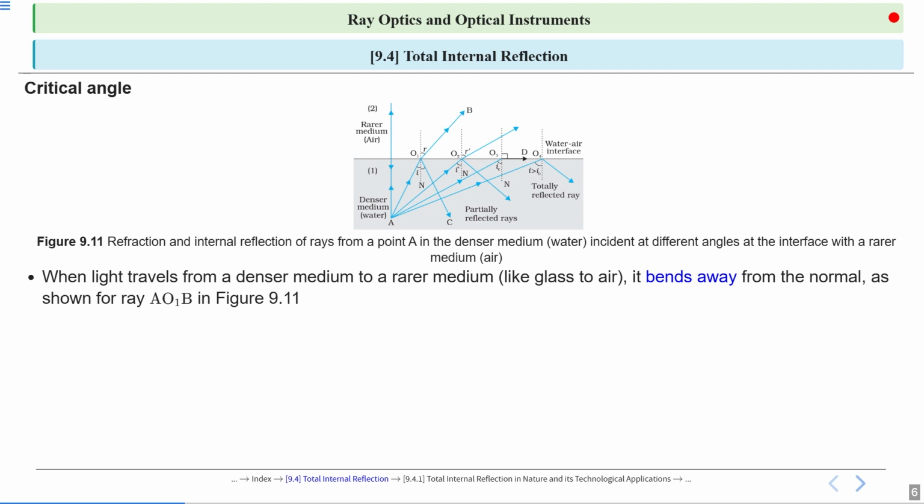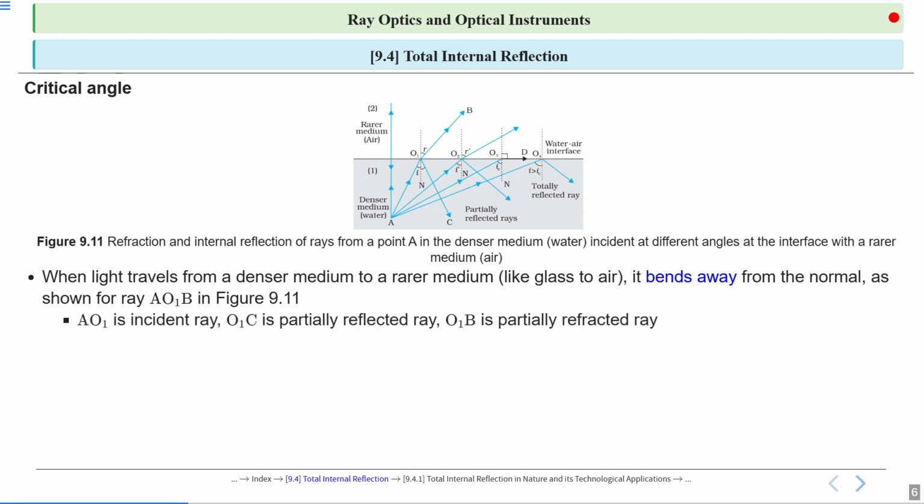When light travels from water to air, that is denser medium to rarer medium, it bends away from the normal. As shown for ray AO1B, from A to O1, this is the incident ray.